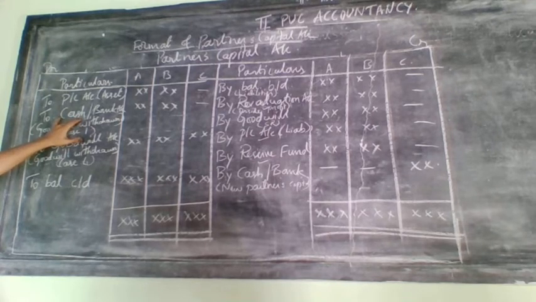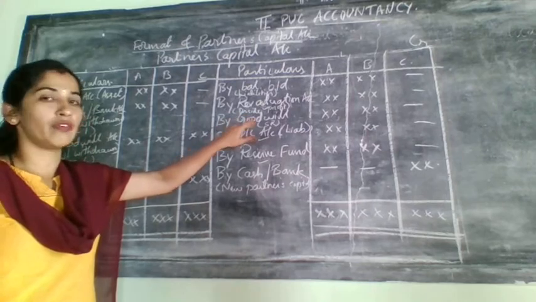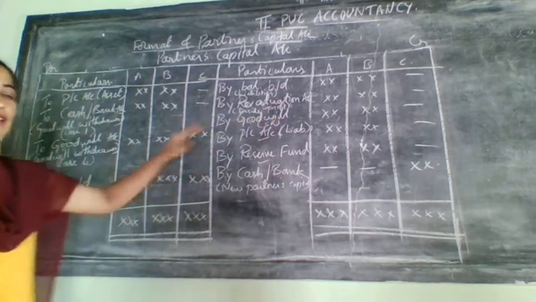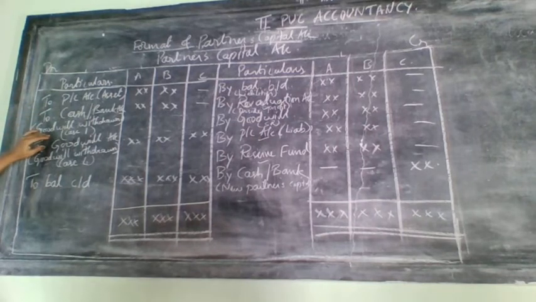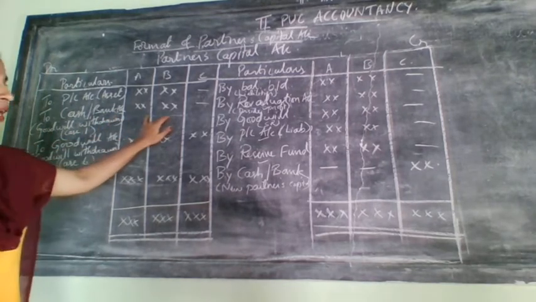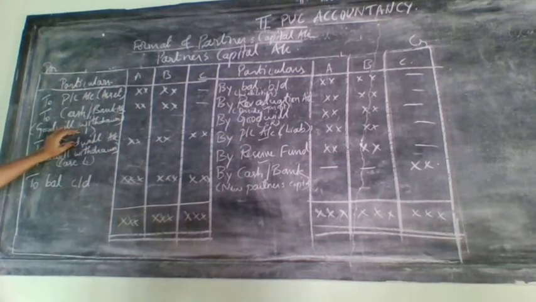Debit side of the partners capital account. For distributing, the goodwill will come on which side? Credit side of the partners capital account. If they have withdrawn that amount, then it will come on which side? Debit side of the partners capital account. Distribution is on the credit side, withdrawn is on the debit side of the partners capital account.